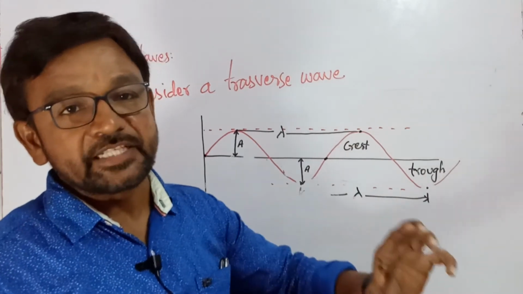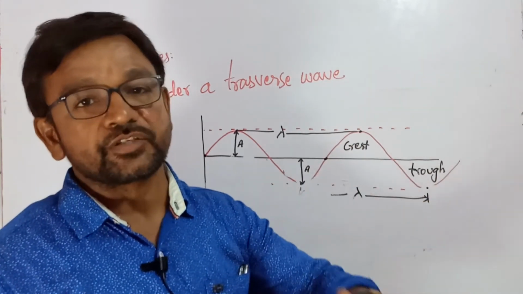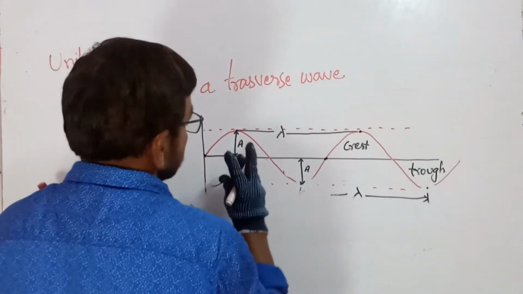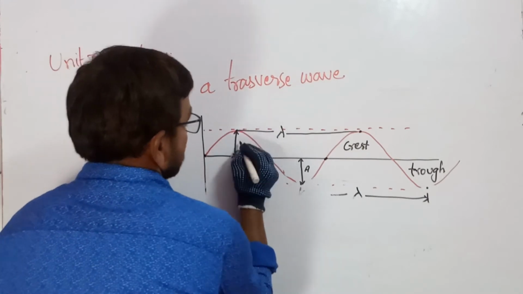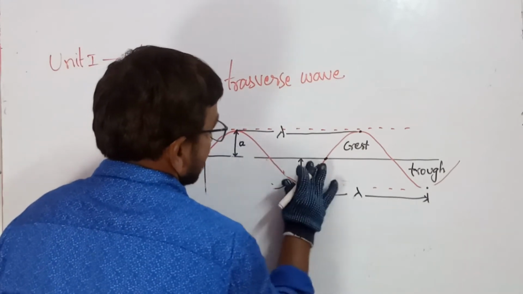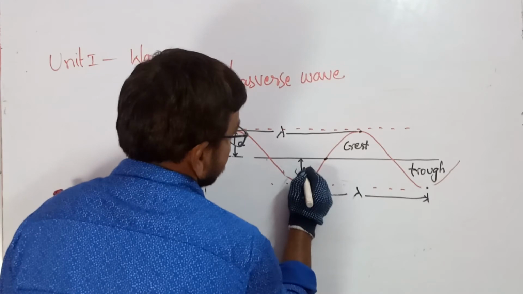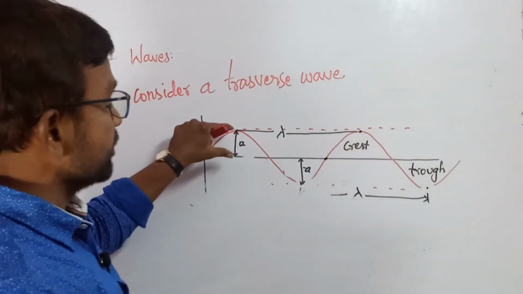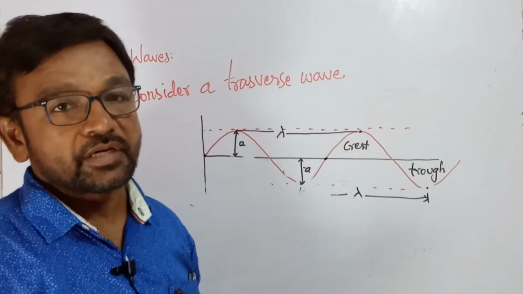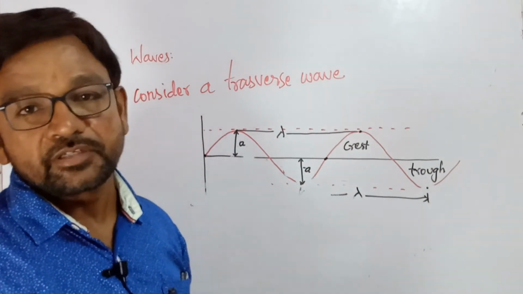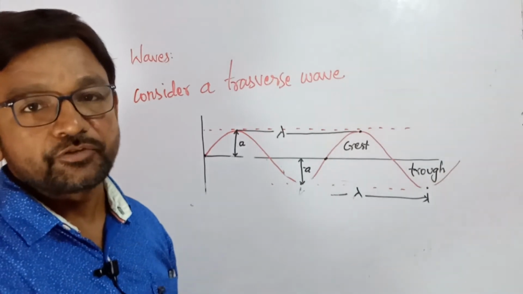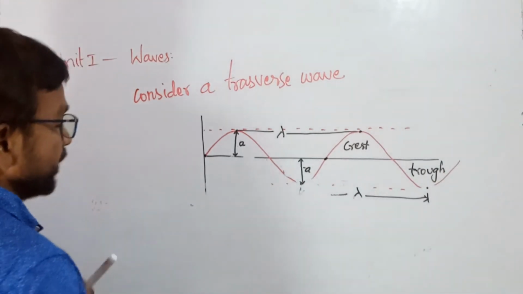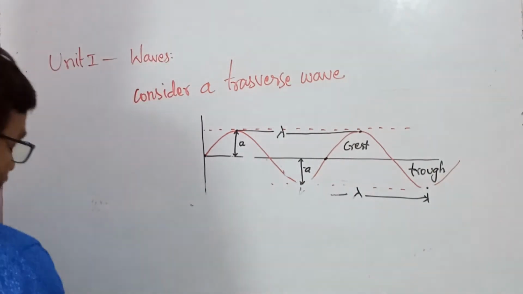The maximum displacement of crest or trough is known as the amplitude. Did you understand? For amplitude, that can be represented with small a. Here also small a, but it is in the negative direction, that's why it's minus a. The maximum displacement of the crest or the maximum displacement of the trough is said to be amplitude. That is how we define amplitude.